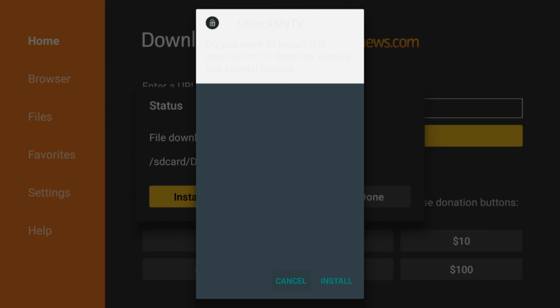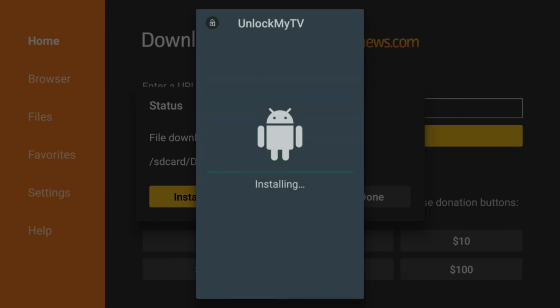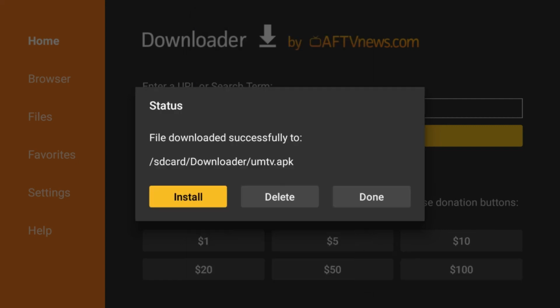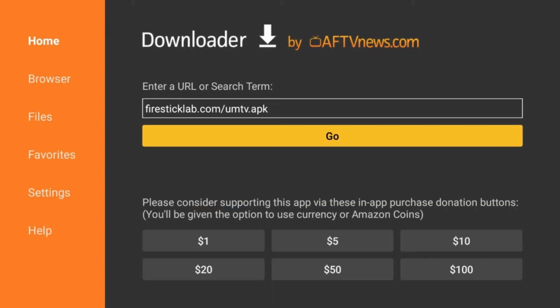Unlock My TV has been downloaded on our Amazon Fire Stick device. So click on the install button. After installing the Unlock My TV app, then click on the done button. And here as you can see the Unlock My TV APK file. So click on delete. Now press the remote home button.